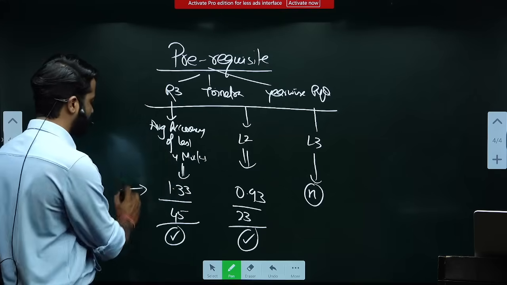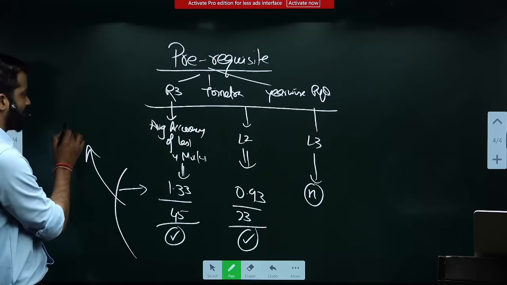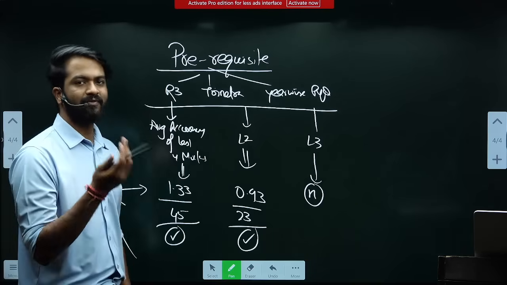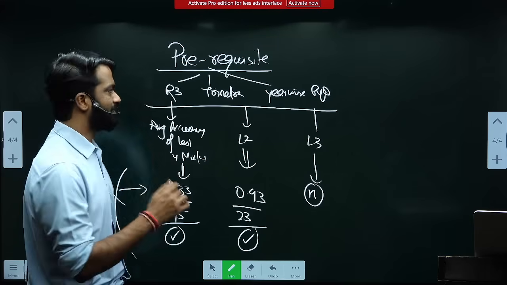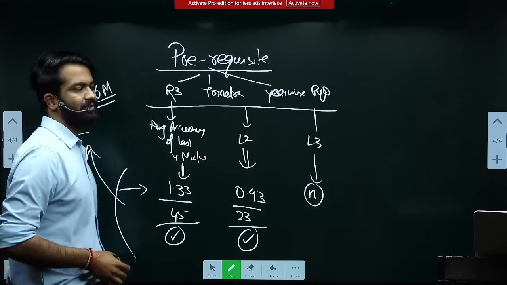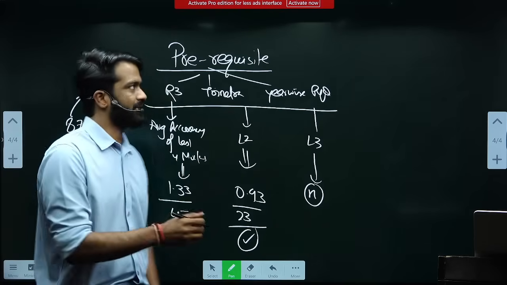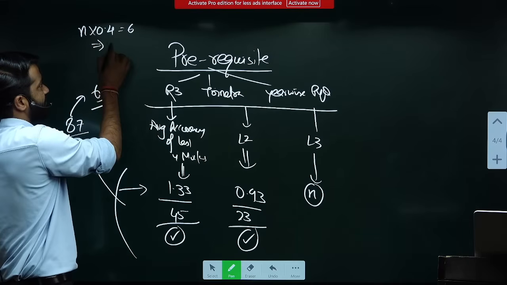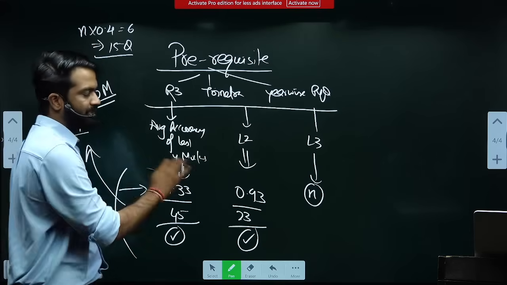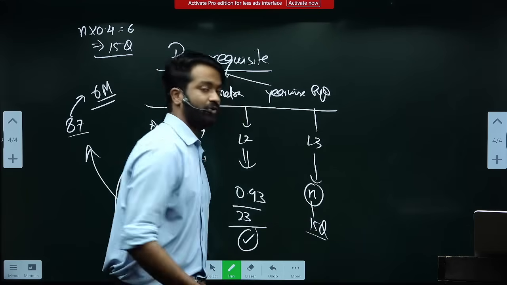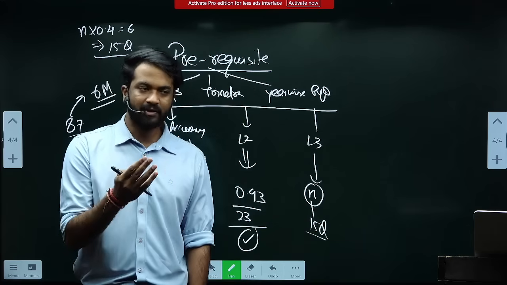Let's say the score is, I'm not calculating, I'm just writing it, it is 87. You think that the cutoff will go to 85. 83 is the margin, you need 6 more marks. In the exam hall, see for 6 marks how many questions need to be done. So n into 0.4 is 6. Again this will tell you, attempt 15 more questions, go having done 15 more questions here. This is what I am trying to imbibe.